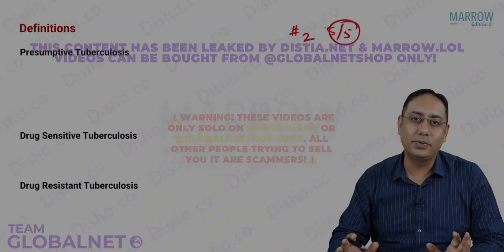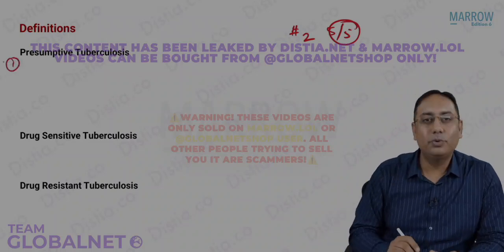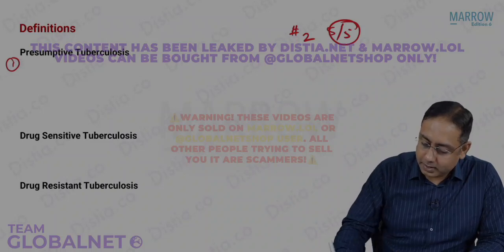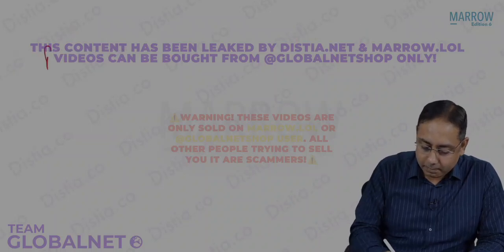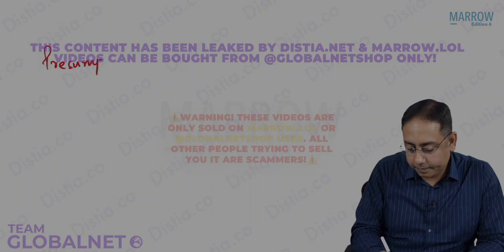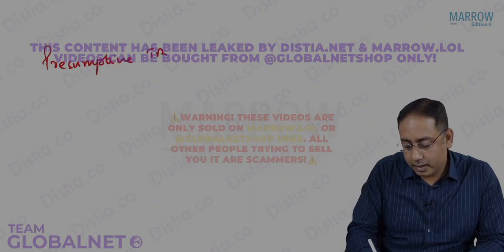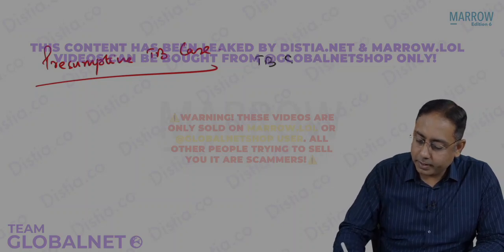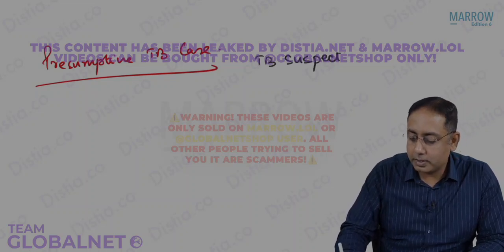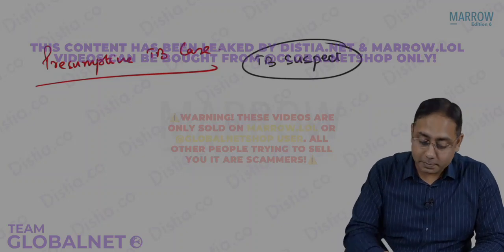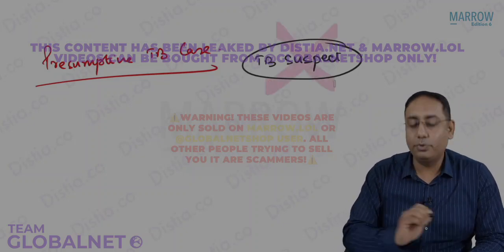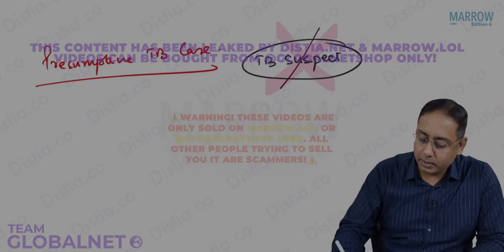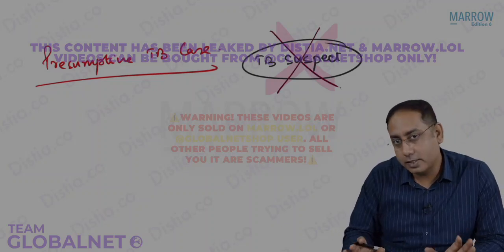Very frequently they'll ask you a question on this. First thing you need to do is, what do you mean by a presumptive TB case? Earlier there was something called a TB suspect. If you talk to your seniors, they will say there was something called TB suspect. Please note, under the program we do not use this word now. There's nothing called TB suspect. It is a bad word to say.